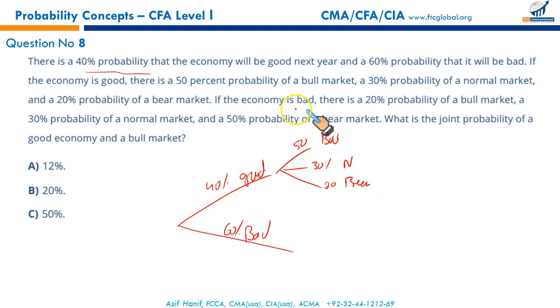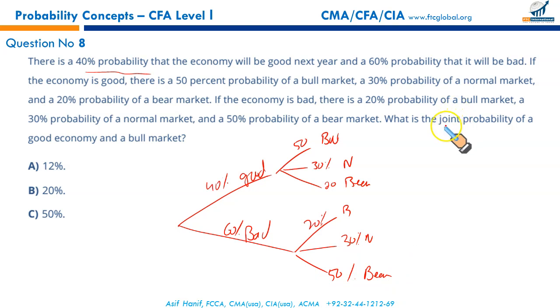Next, if the economy is bad, that is 60% probable. There is 20% probability that there will be a bull market, 30% probability that it will be normal, and there will be 50% probability that it will be bearish. Now, this is the structure. You can find any probability from this arrangement.